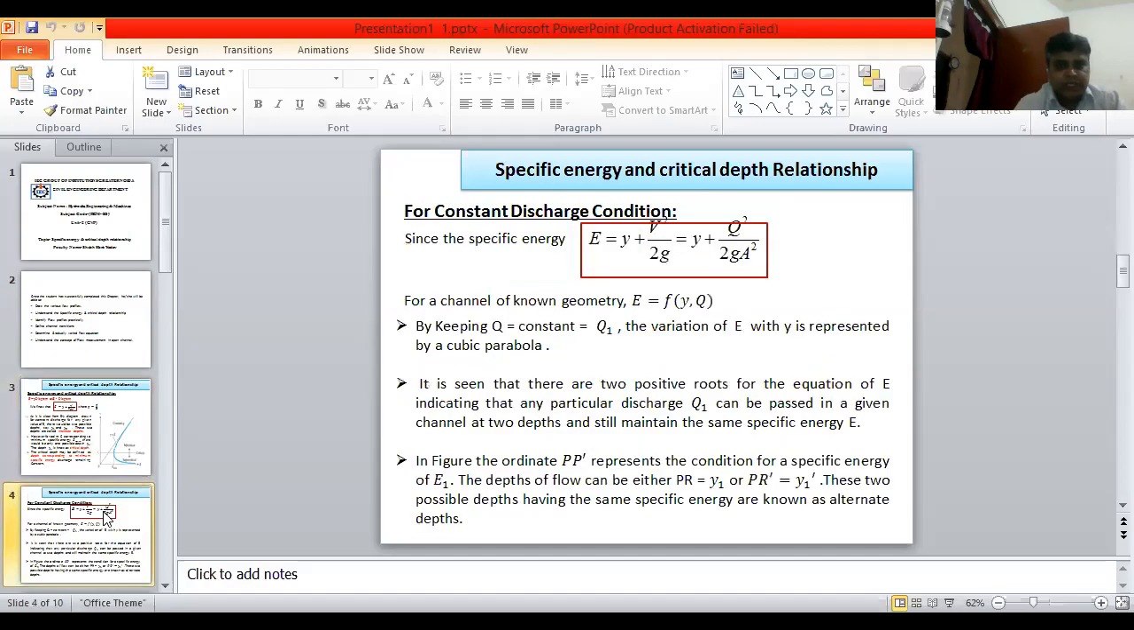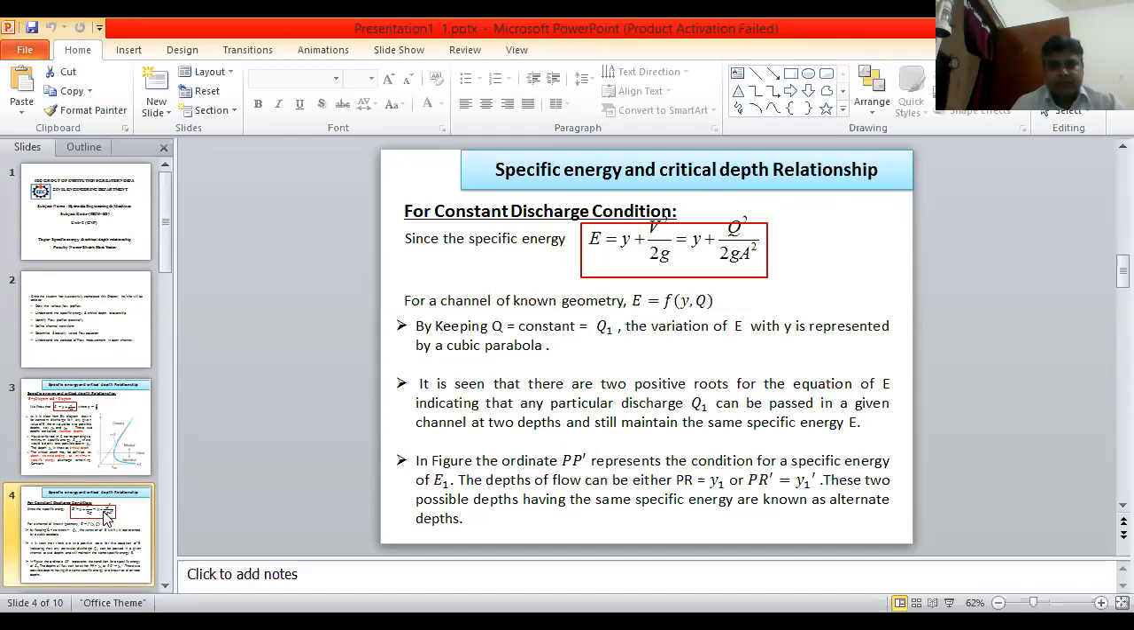Now, the specific energy is equal to y plus v square upon 2g, that means depth of flow plus velocity head. This is also written as y plus Q square upon 2gA square, because you know that Q is equal to area into velocity. That means for a channel of known geometry, E is a function of y and Q. A specific energy is a function of depth of flow and discharge.